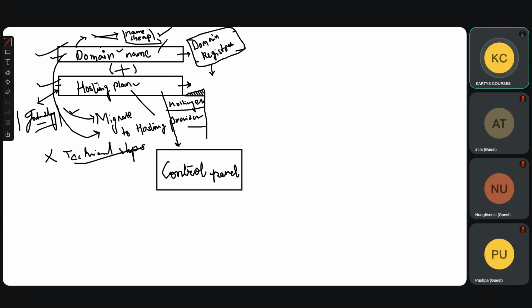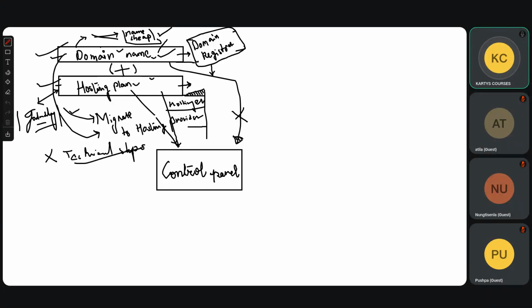Can I buy a domain, and once I buy a domain, will I get a control panel? If I just buy a domain, will I get a control panel? Correct, Nunti says no, Attila says no. If I buy only a domain, by default I will not get it. So I have to buy a domain, I have to buy a hosting plan, and then I'll get the control panel.